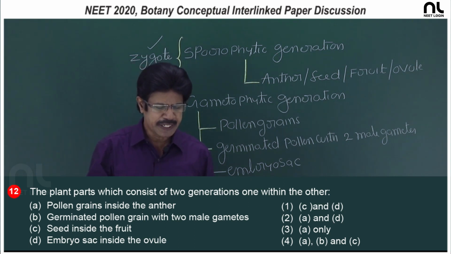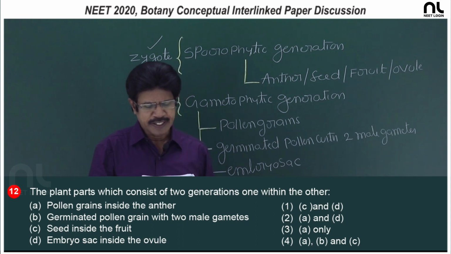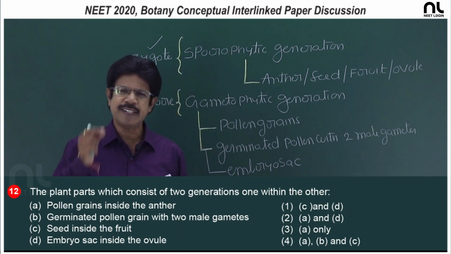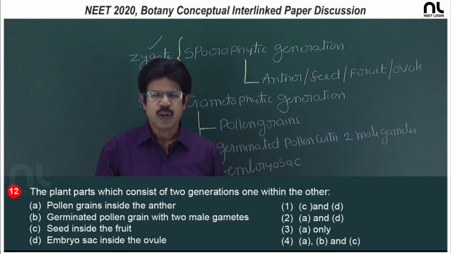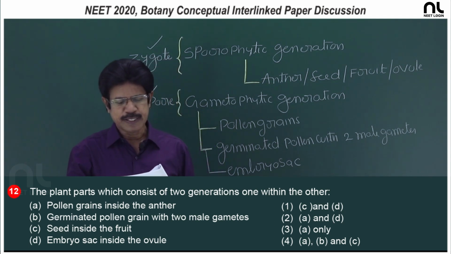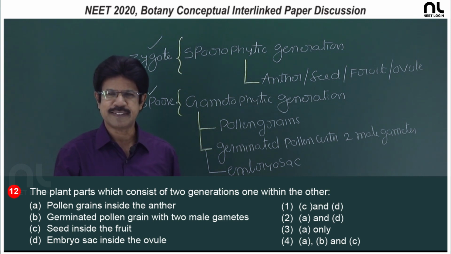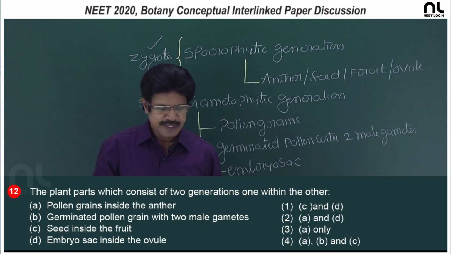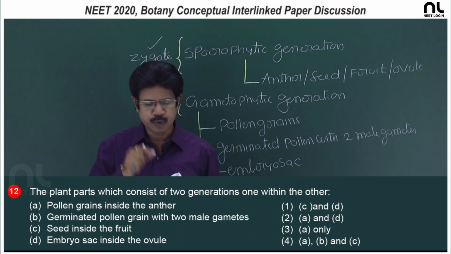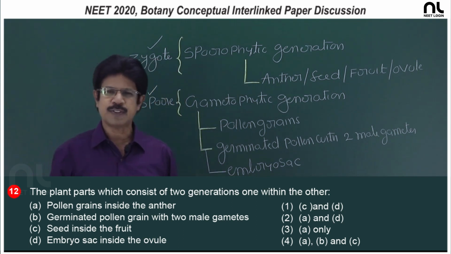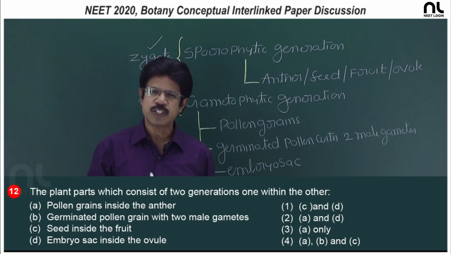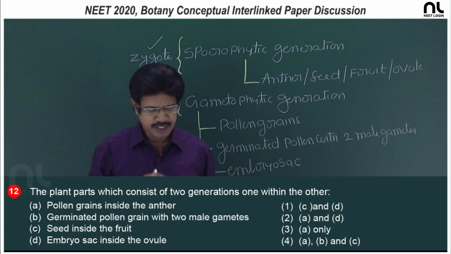Okay, it is correct. B. Germinated pollen grain with 2 male gametes. Pollen itself is a gametophytic generation, and the cells of the gametophyte are nothing but male gametes. It is not. C. Seed inside the fruit. Seed is sporophytic generation, it is diploid. Fruit also is diploid sporophytic generation, it is not.